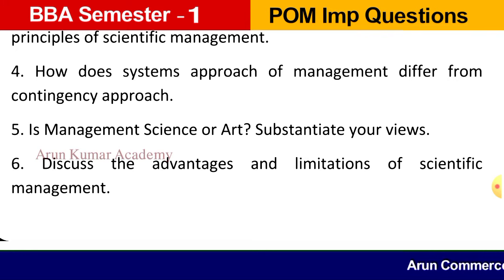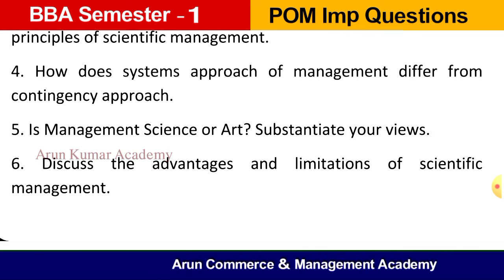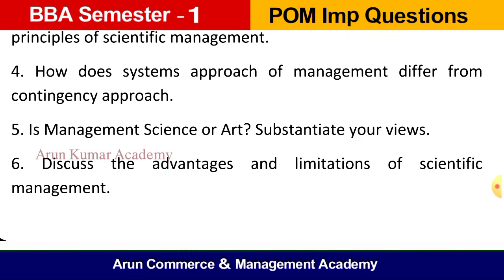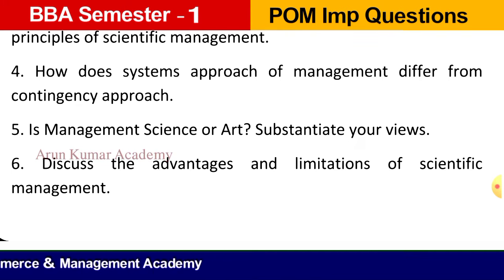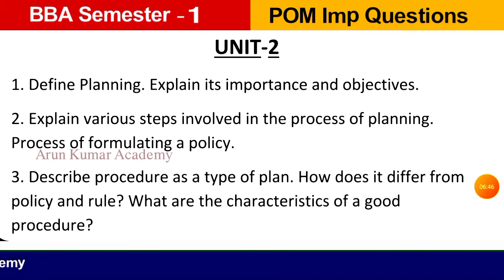So here also there are some advantages and some limitations. So what are the advantages? Productivity will be coming up and there are some drawbacks also, right? So all those things you can elaborate and you can clearly mention all the advantages as well as the disadvantages. So like this you can explain all the long questions.